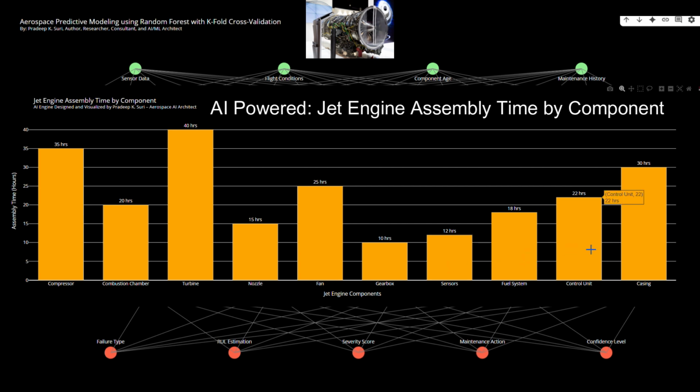Make or buy decisions. For components with high assembly times or specialized requirements, like the turbine, the company might consider evaluating the feasibility and cost-effectiveness of outsourcing their production versus in-house assembly. Tactical level. Production scheduling. The assembly times for different components are crucial for accurate production scheduling and lead time estimation. Knowing the duration for each stage allows for better planning of the overall assembly process and managing customer expectations.